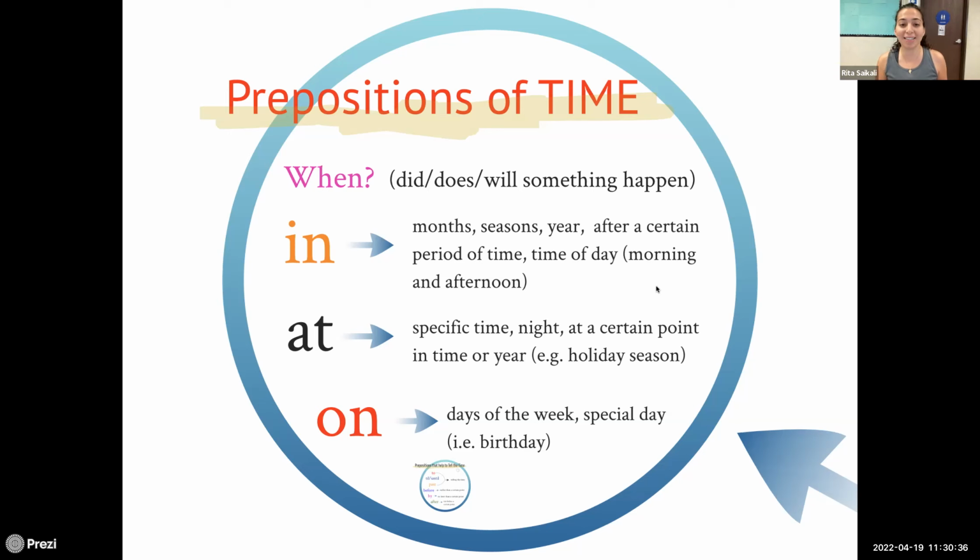We use at when we're talking about a specific time, okay? If we're talking about night, and if we're talking at a certain point in time or year. For example, I will be arriving at 8 a.m. She's coming over at night.